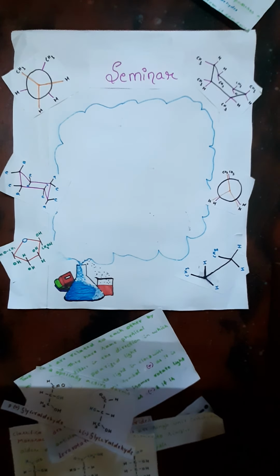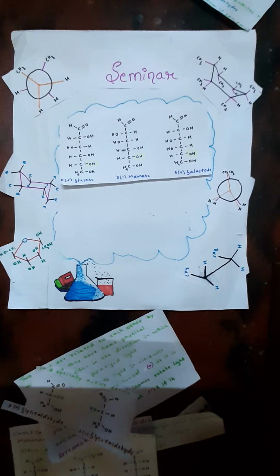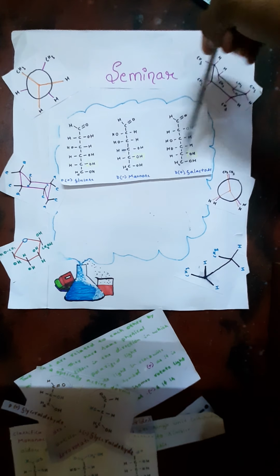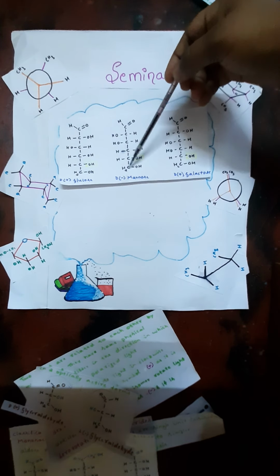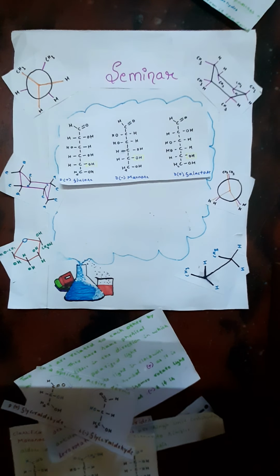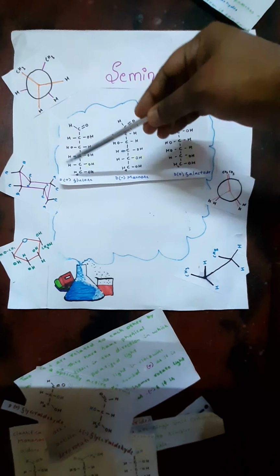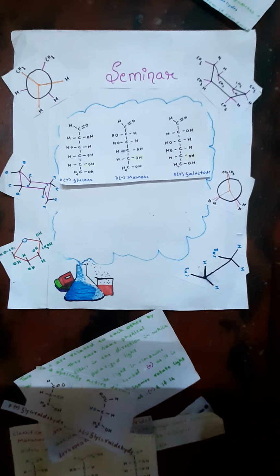Here are other examples showing how we designate configuration. These are all D configuration isomers because the OH is present on the right side of the penultimate carbon atom. You can see this is the last carbon atom, so at the penultimate carbon atom the OH is on the right side, so it has D configuration. The positive and negative signs represent how it rotates plane polarized light.